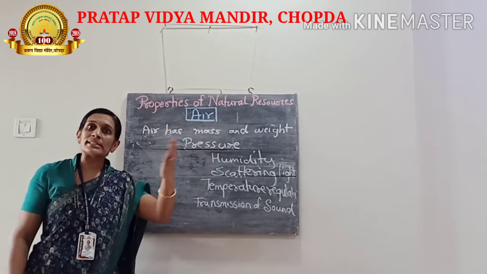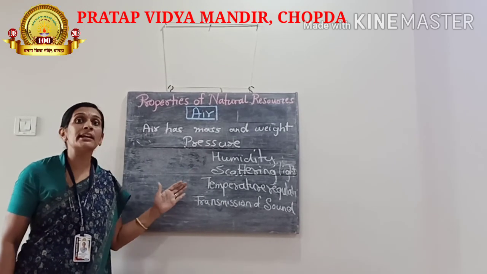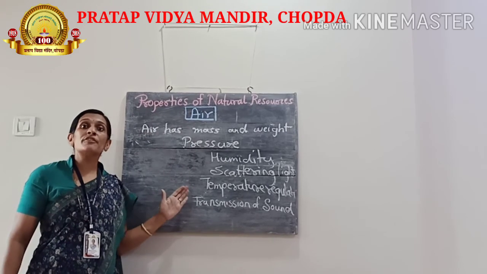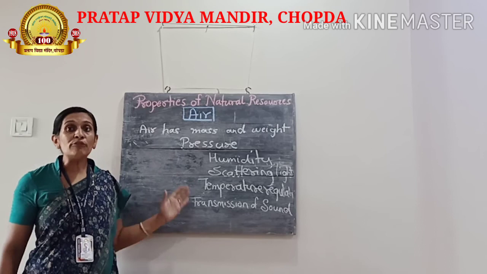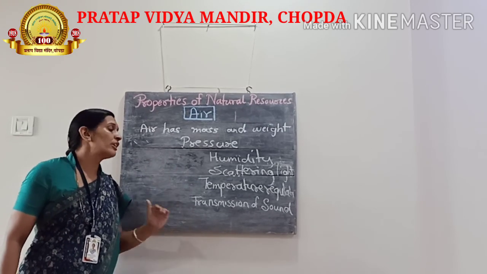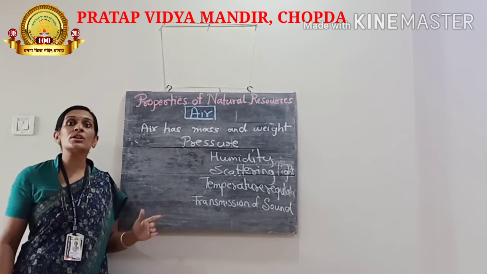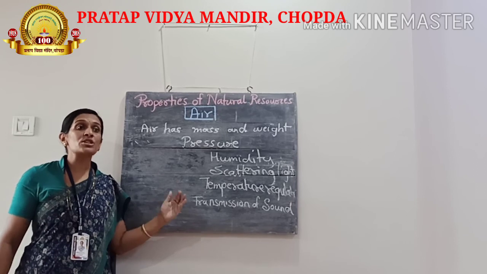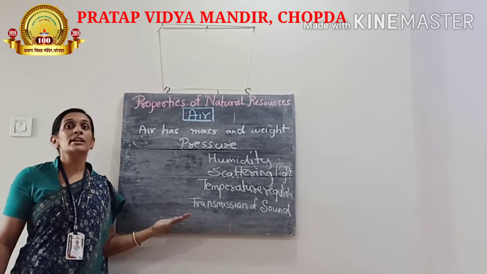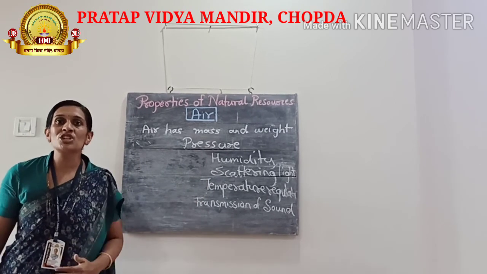Due to air, we can see each other. It has the important property of scattering light and enlightening the environment. The temperature of our planet is regulated due to the envelope of air around it. So regulating temperature is also a very important property. And last but not the least is transmission of sound. The medium which we get due to air is very important because it is present everywhere. So we do not need any other medium and our voices can reach each other.